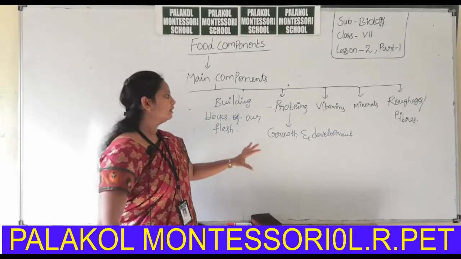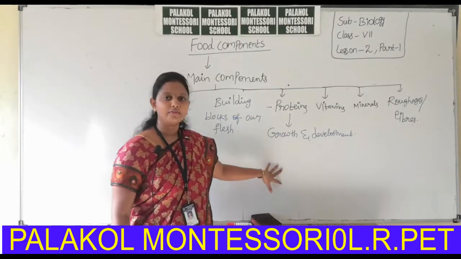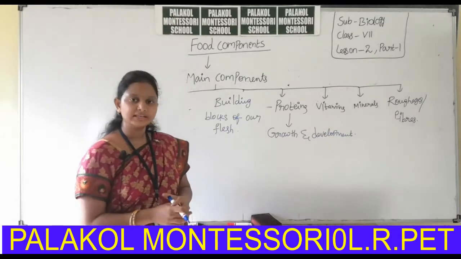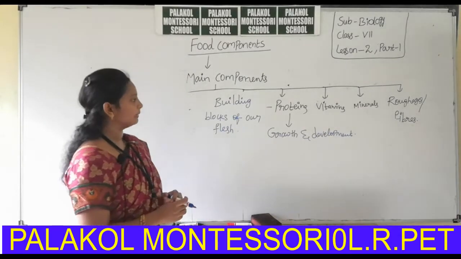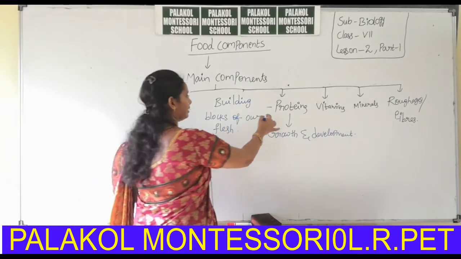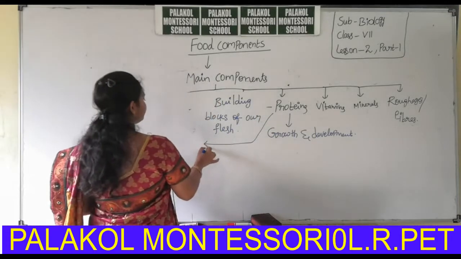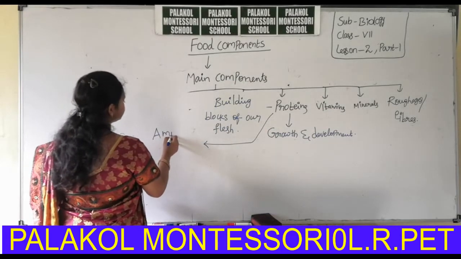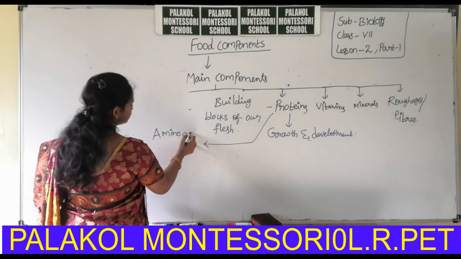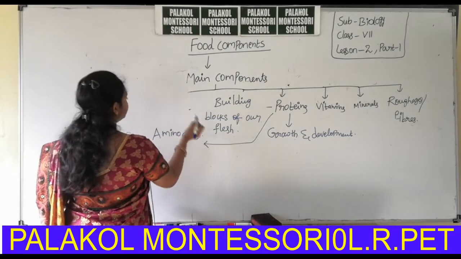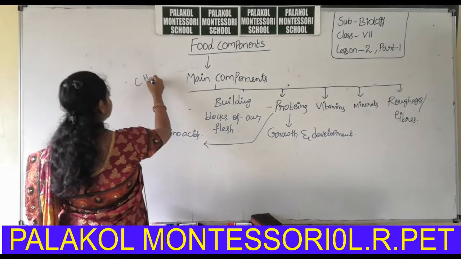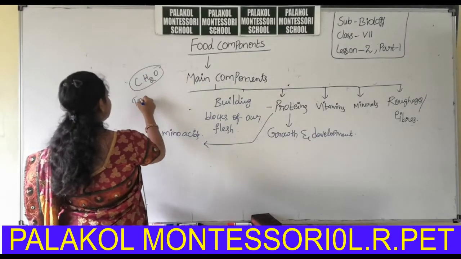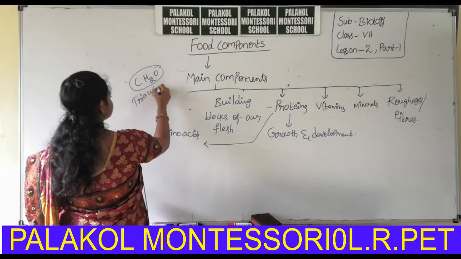So these proteins are mainly involved in the growth and development of the organism. Okay, proteins are mainly synthesized by amino acids. Carbohydrates are synthesized by these forms. Fats are synthesized by triacylglycerols.